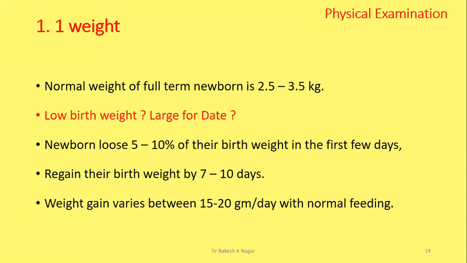Due to less volume of feeding and loss of extracellular fluid which was deposited in the fetus, the newborn loses weight in 3 to 5 days. And when the baby is taking proper feeding, the weight is regained in 7 to 10 days.